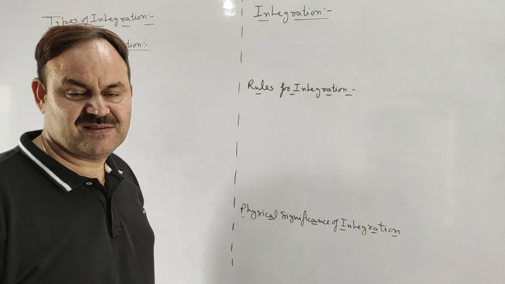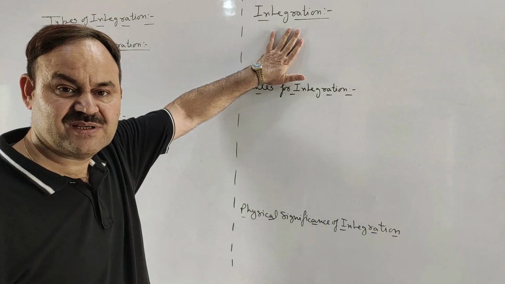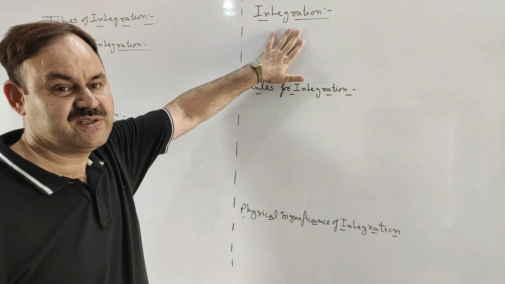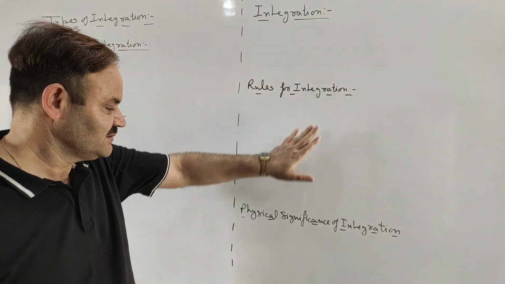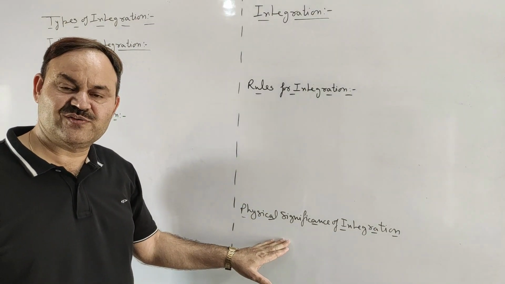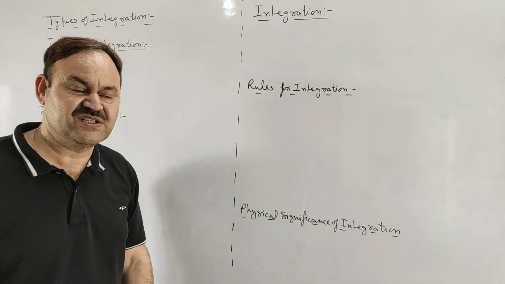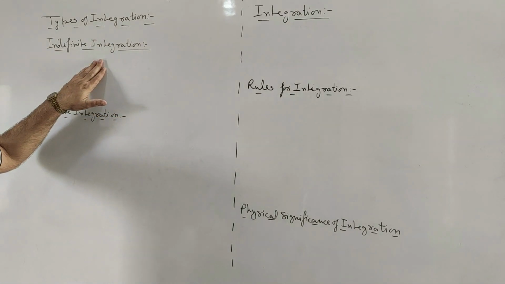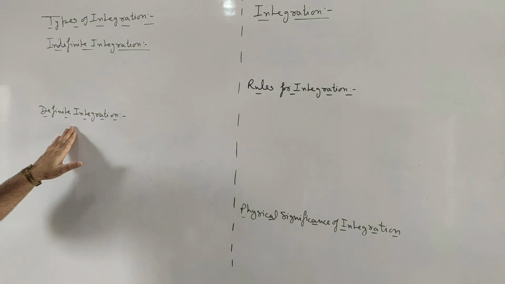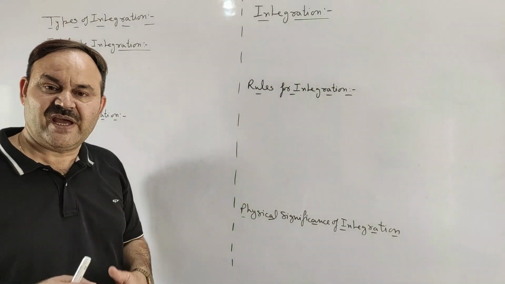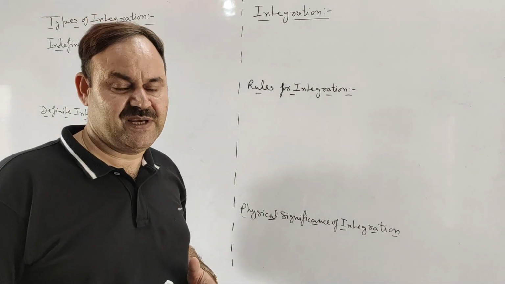Hi friends, in this lecture related to integration, first we will understand what is the meaning of integration. Then we will come to the rules for integration. Then physical significance of integration, means what is implied by integration. Then we will come to the types of integration. First will be indefinite integration, then will be definite integration. And first we will study indefinite integration in detail.